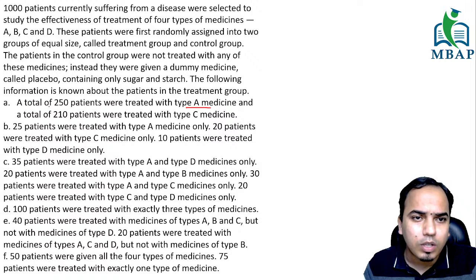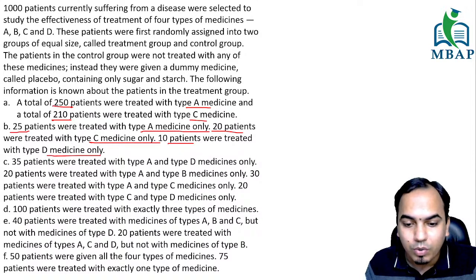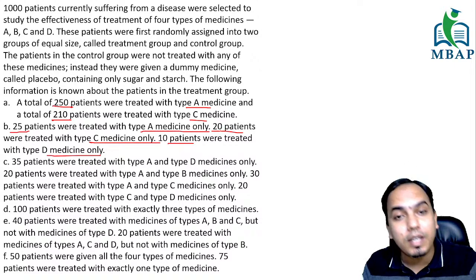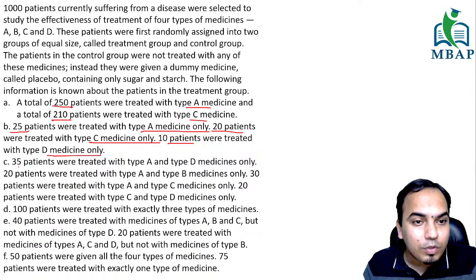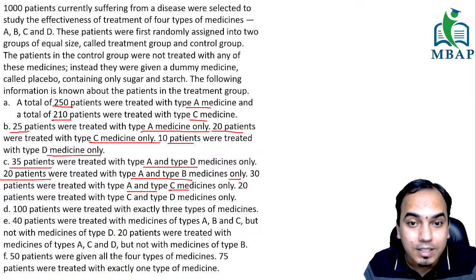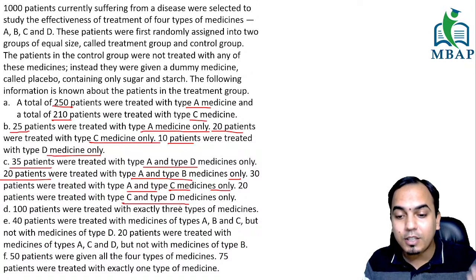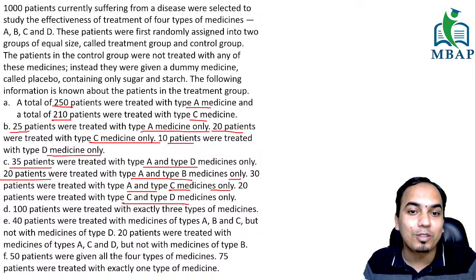So type A medicines का total दिया है 250, type C का दिया है 210. If I see, 25 patients were given medicine A only, 20 patients only C, 10 patients were treated with D. So you see there's a lot of information given out there, and this is a lot of direct information. You are not supposed to figure out how many people took only A, it is directly given to you. Similarly, you can read further: 35 patients were treated with A and D, 20 patients with A and B only, 30 patients with A and C only, 20 patients with C and D only. So a quick glance and you see there's a lot of information there.